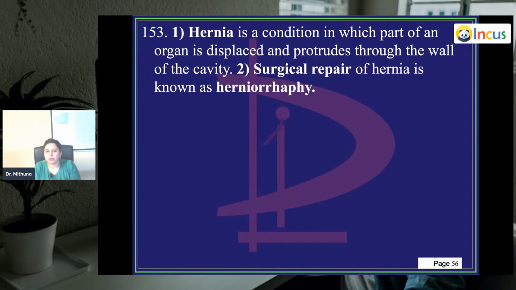Herniorrhaphy में क्या करते हो? If you have to repair, you push all those intestines or the part of the abdomen which has herniated back into its place, and then you place a mesh.